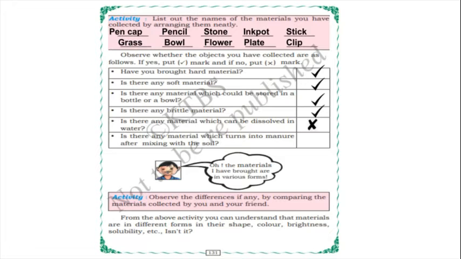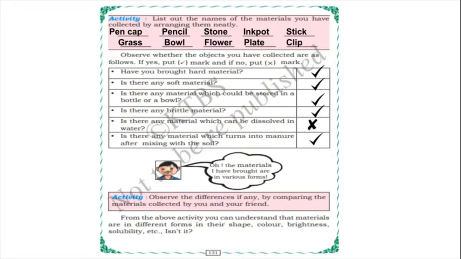Is there any material which turns into manure after mixing with soil? Yes, it is there. For example, flower and grass. After mixing with the soil, they will turn into manure. Yes. Next, the materials I have brought are in various forms. That boy is thinking. Okay, yes.